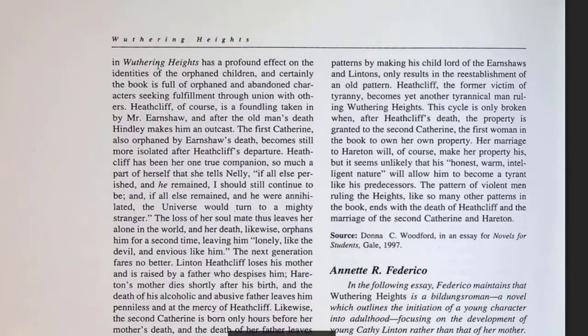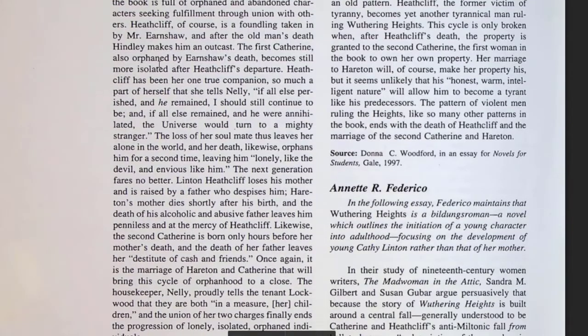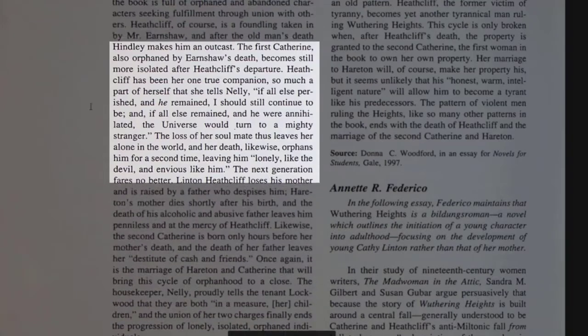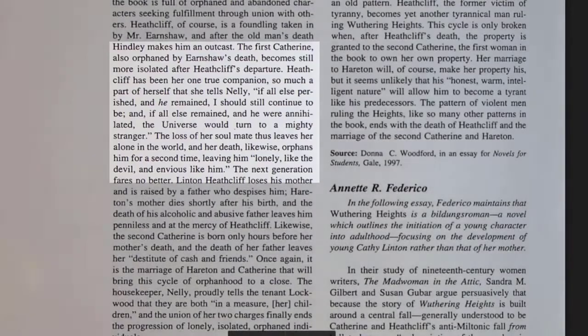The main focus of the criticism might not be exactly what you're writing about, but you may be able to pull some information for your paper. For example, the primary focus of this criticism is about patterns in Wuthering Heights, which is not what I'm writing about. But relationships is one of the patterns explored by the expert. And there is some information here about Catherine and Heathcliff being soulmates and the effect that Heathcliff's departure had on Catherine, and I may be able to use some of this.